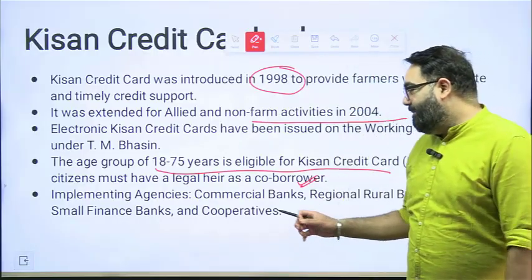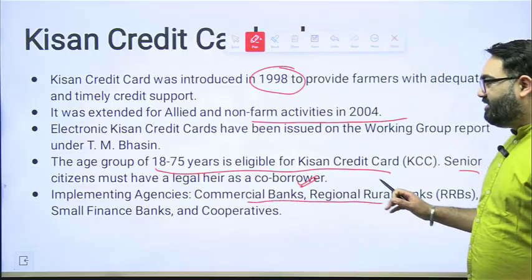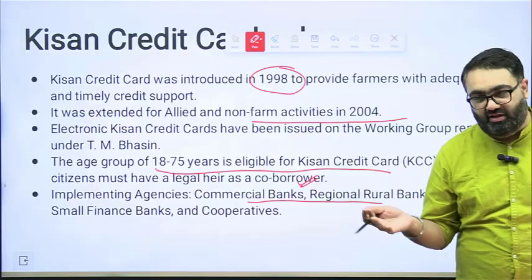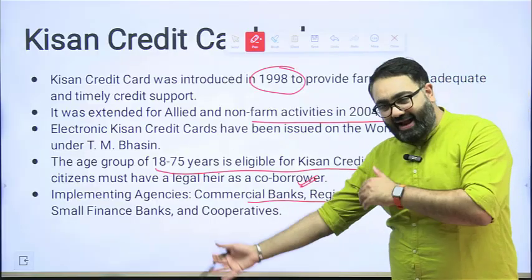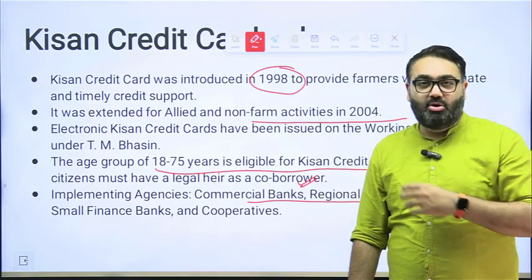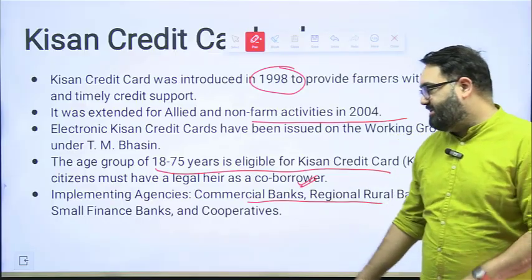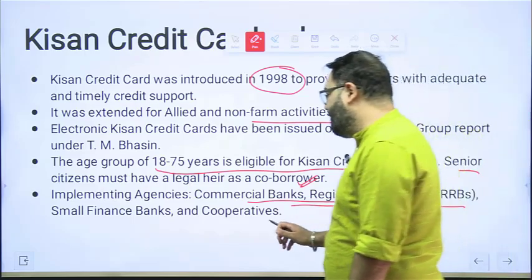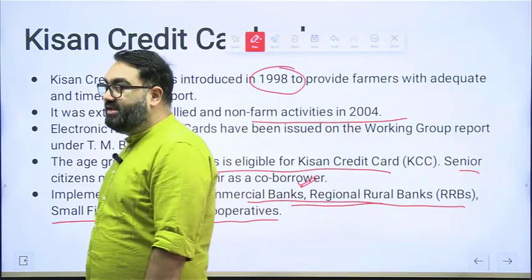Then implementing agencies, because these are at the end of the day banks, right? Someone has to give this money to them, someone has to give it in the form of a loan. So there have to be banks associated with this scheme who will offer these cards. These are commercial banks, RRBs, small finance banks, cooperatives, all of these offer these cards.